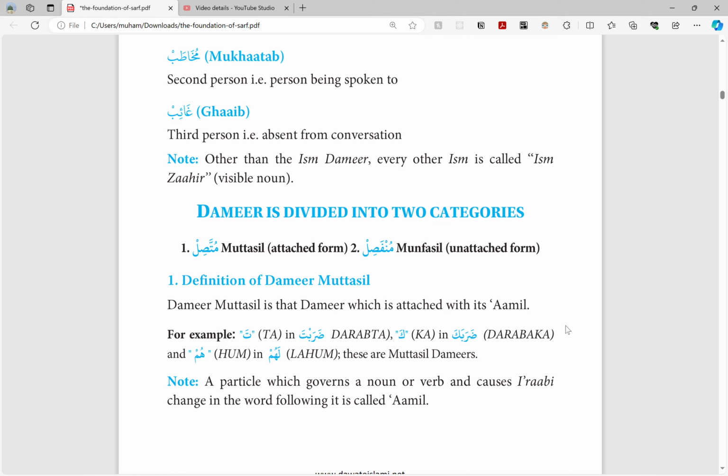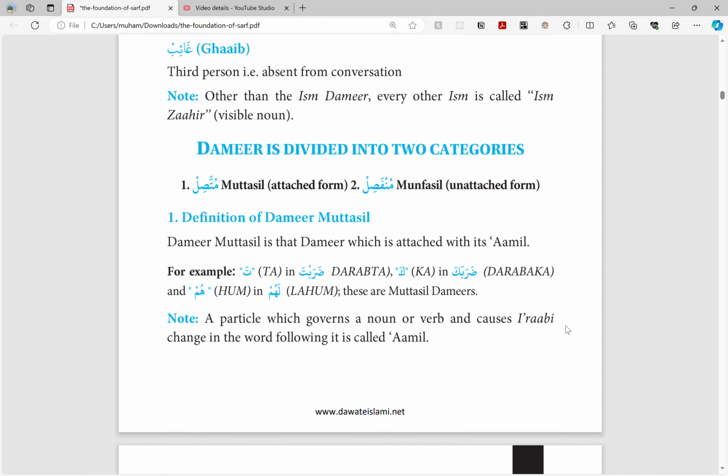One is the attached form, the muttasil, and one is the unattached form, munfasil. The definition of zamir muttasil is that zamir which is attached with its amil. The example they give is ta in darabta, the kaf in darabaka, the hum in lahum. These are all muttasil zamir, that they're attached to something.